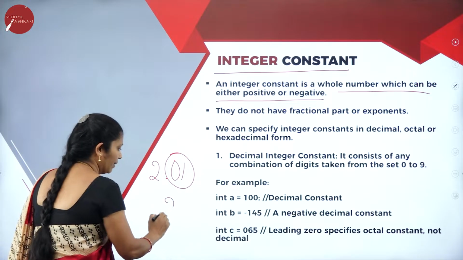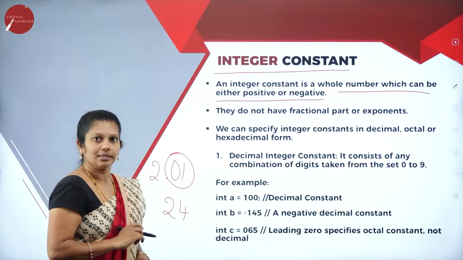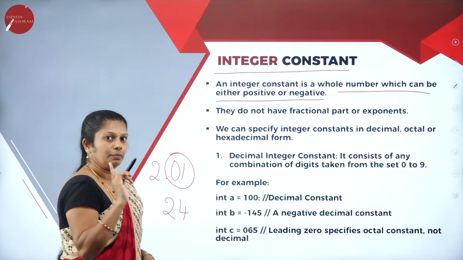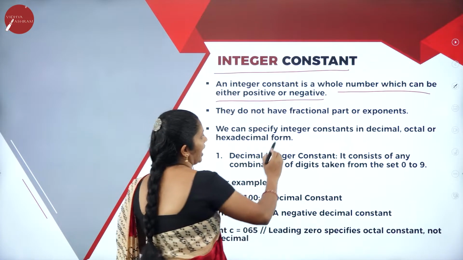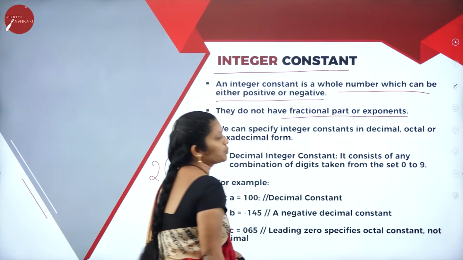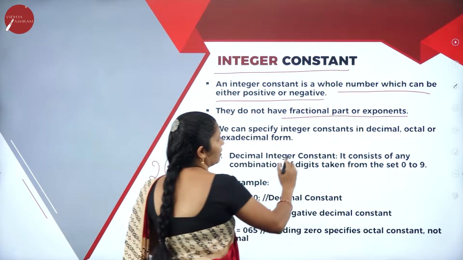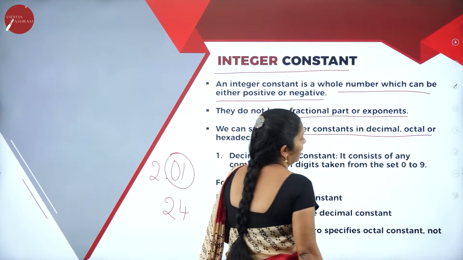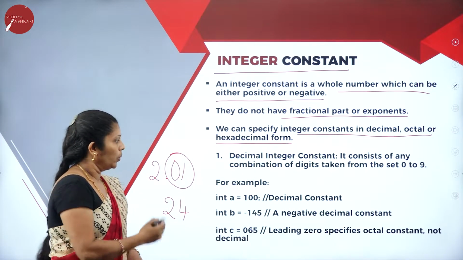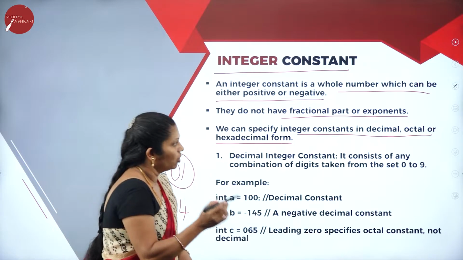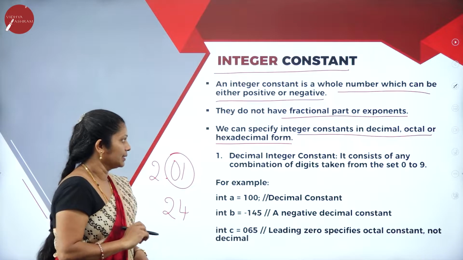Integer means the whole number, like 2, 3, 5, 6, or 24. If it is float, then it contains the fractional part also. Integer constants do not have fractional parts or exponents. We can specify integer constants in decimal, octal, as well as hexadecimal format.